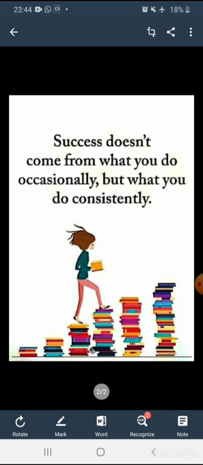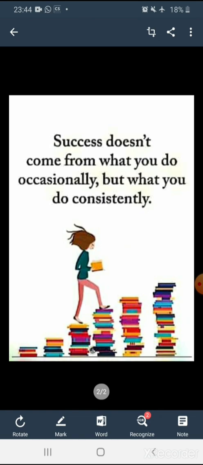One thought for you. The thought of the day is: success does not come from what you do occasionally, but what you do consistently. I repeat my thought: success does not come from what you do occasionally, but what you do consistently. Dear students, what does it mean?